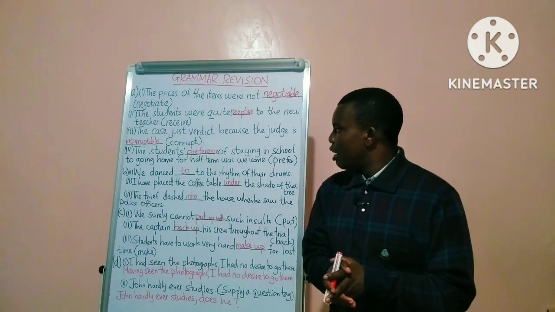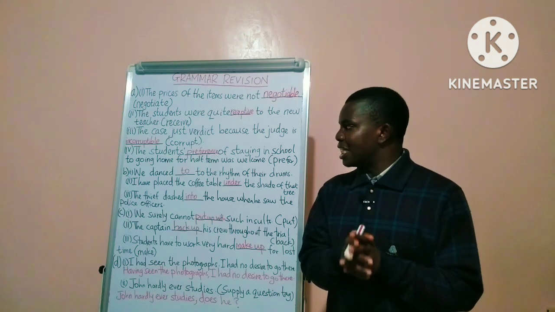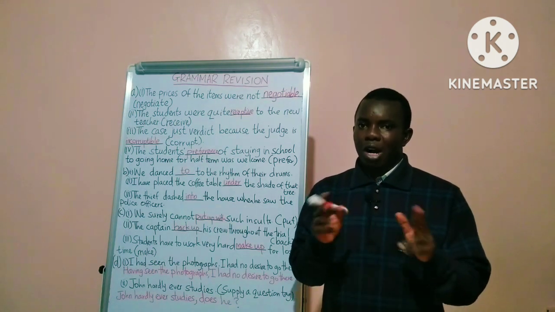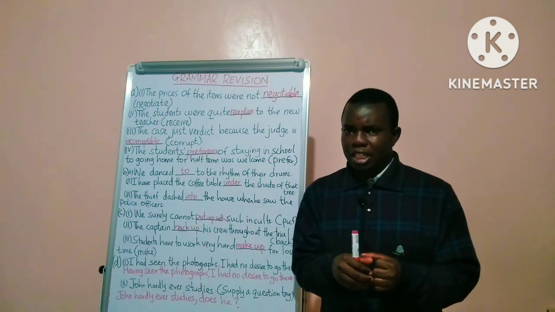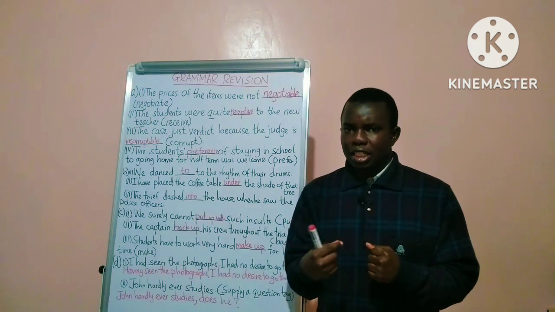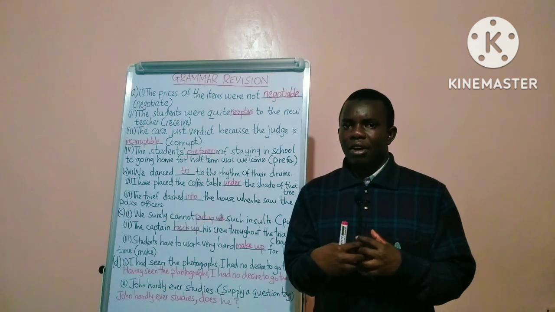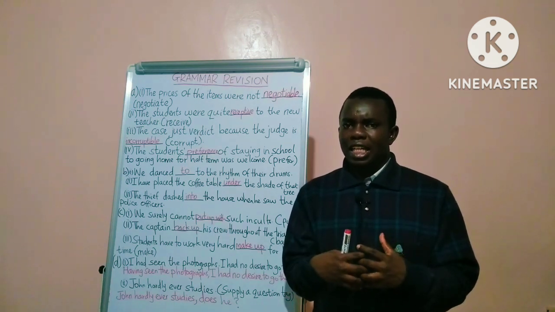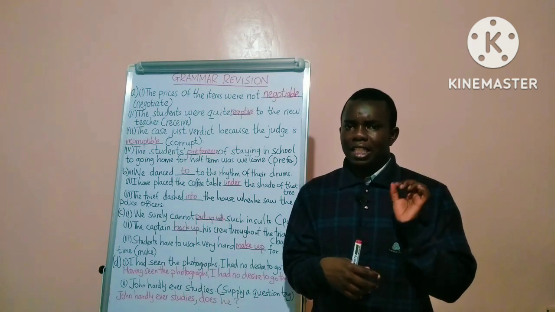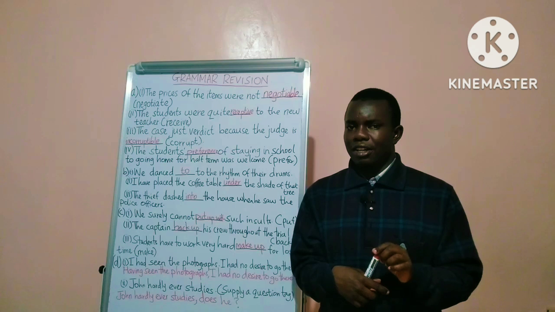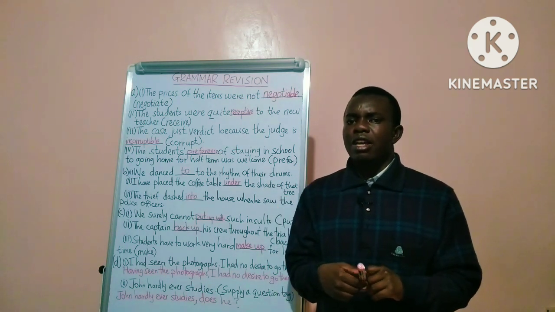Question 3, the case received a just verdict because the judge is dash, in bracket, corrupt. From the context, the adjective we should have at the blank space suggests that the judge cannot be corrupted, and for that matter, whatever verdict the judge arrives at is just. So the adjective at the blank space is incorruptible.